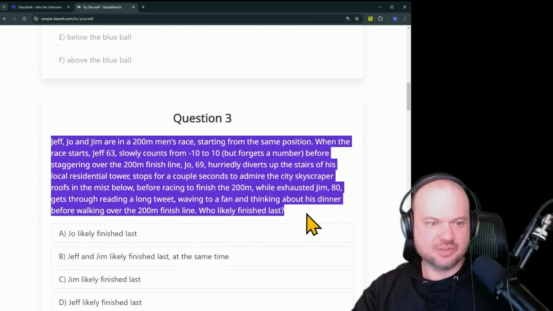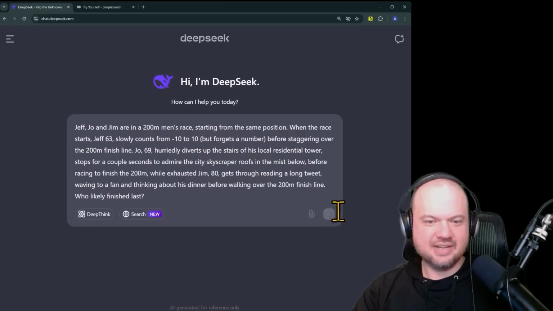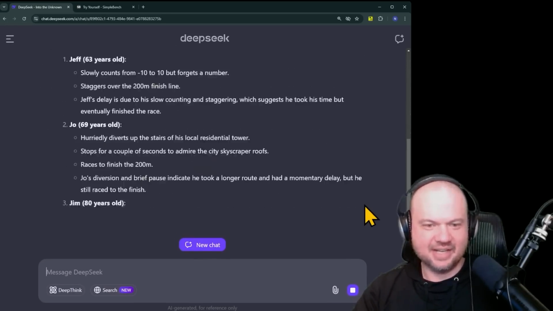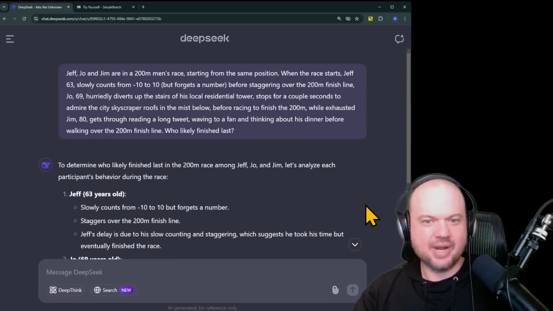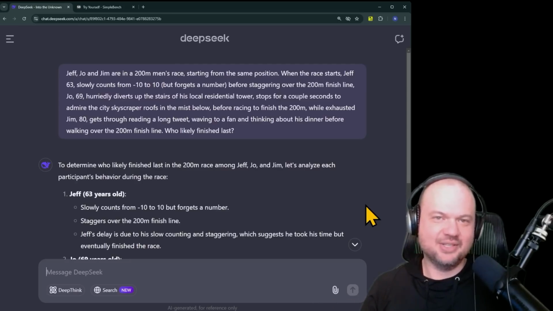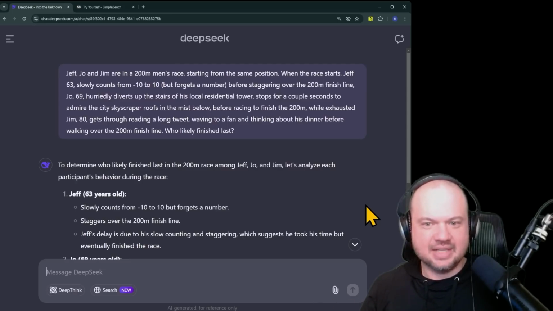And this is about a race. A lot of these are kind of, I don't want to say they're trick questions, but they have a lot of red herrings, and you really have to understand what happens. Basically here you have 3 people engaging in a race, like a 200-meter men's race, and each one of them does something to get distracted during the race, right? And you're supposed to figure out who came in first.